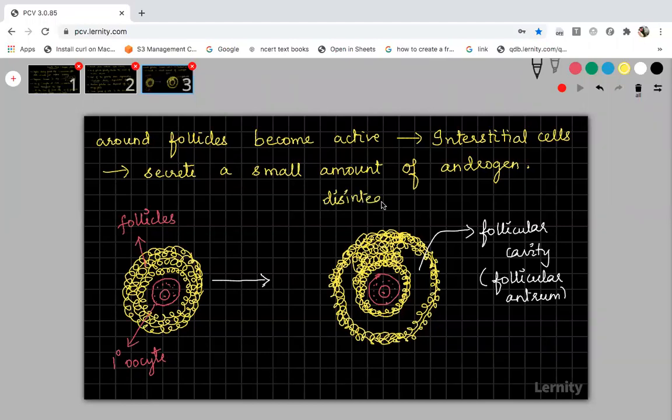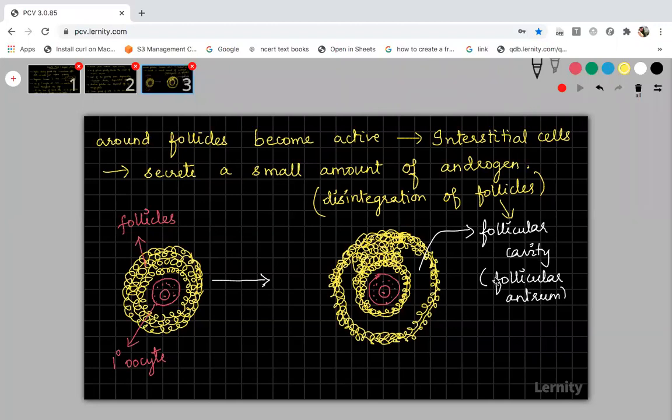The disintegration of follicles will form this cavity. Wherever the follicular cells have been disintegrated, there a cavity will be formed, and that cavity is called the follicular cavity, which is exactly called the follicular antrum.